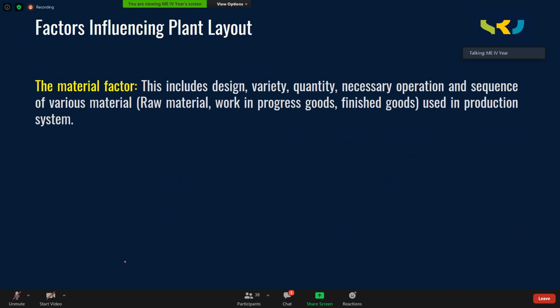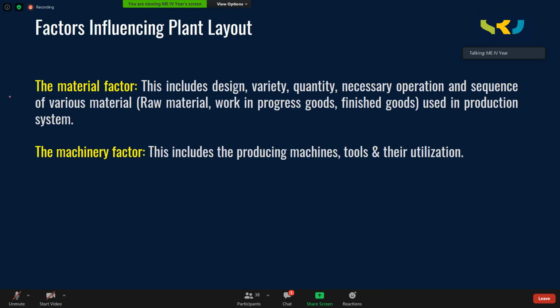And the other influencing factor is the material factor. This includes the design, variety, quantity, necessary operations, and sequence of various materials used in the production system. So material is also very important, and you should take this into consideration.